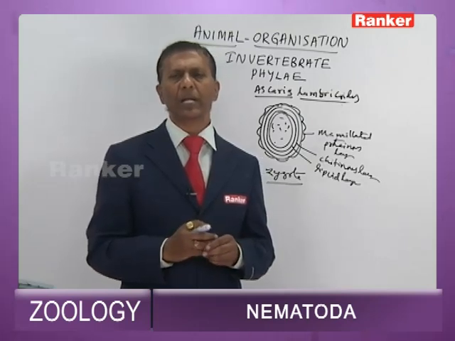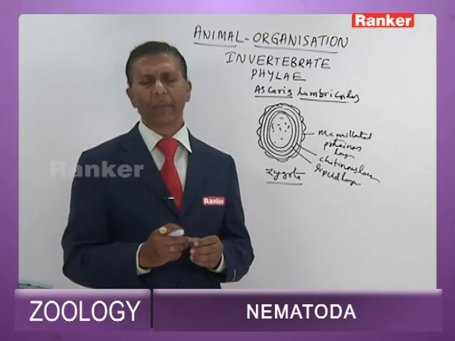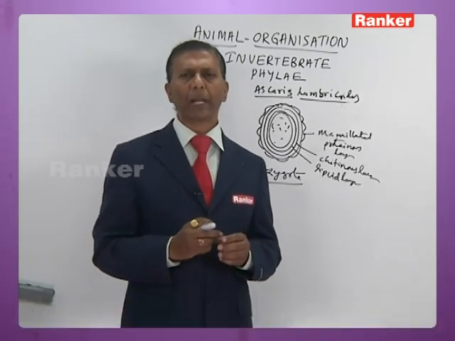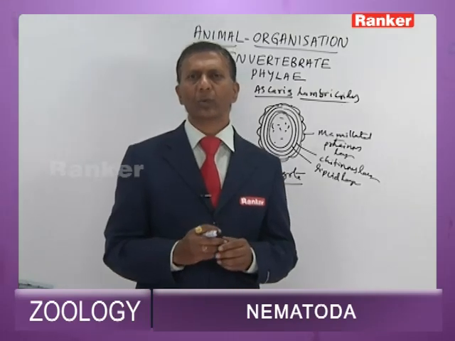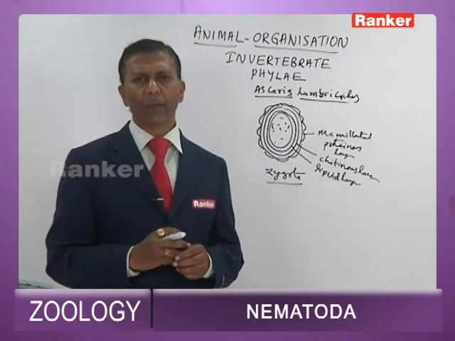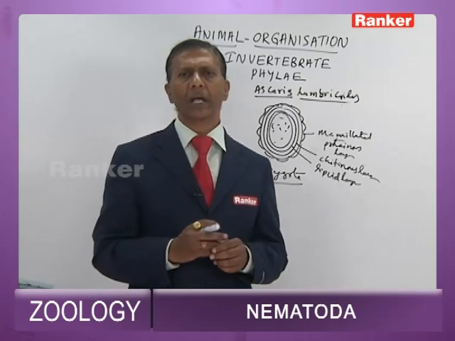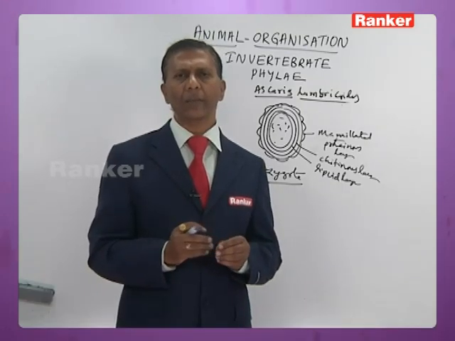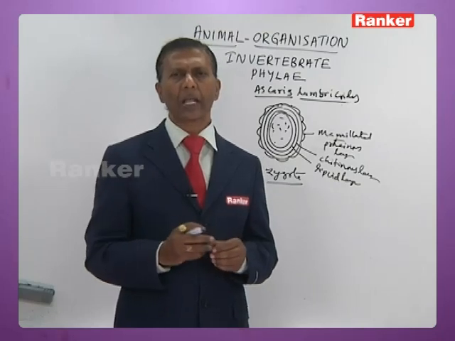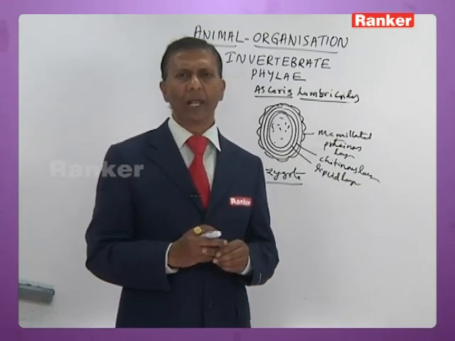It penetrates the intestinal wall to reach the hepatic portal veins. Through the hepatic portal veins it reaches the liver, and from the liver, through hepatic veins and postcaval vein, it reaches the heart. From the heart, it enters the lungs through the pulmonary artery. It ruptures the pulmonary capillaries and enters the alveoli.